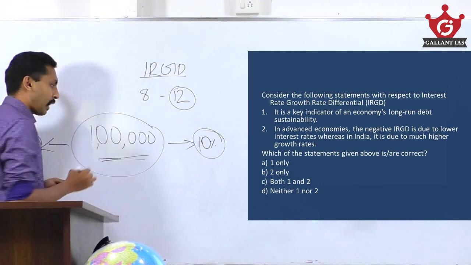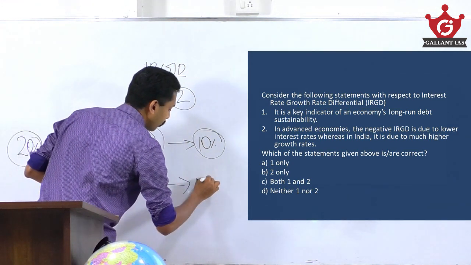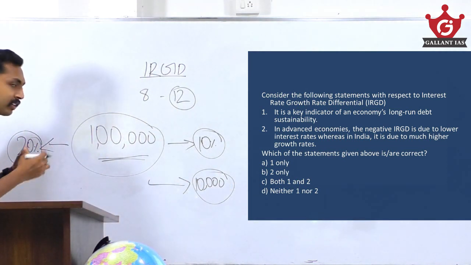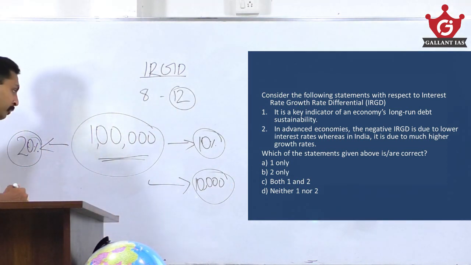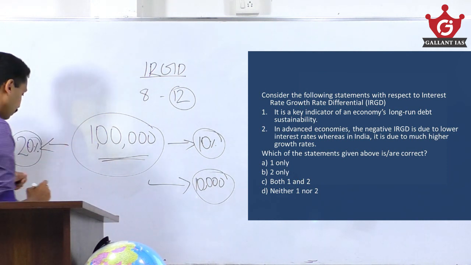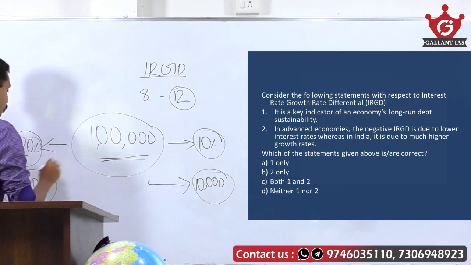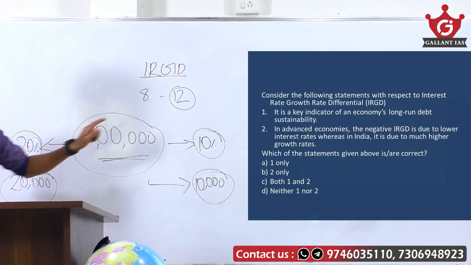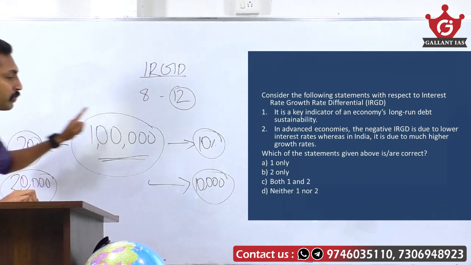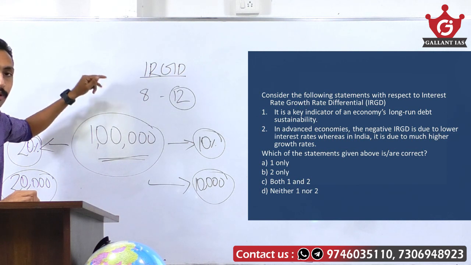That means out of the 1 lakh, 10%, 10,000 rupees we have to pay as interest. The return we are getting for this investment is 20%. That means from this investment, we are having a growth of 20,000 rupees every year. So the growth of this investment is 20,000 and the interest we have to pay is just 10,000. This means we can effectively pay off this interest from the return we are getting from this investment, even though we started through taking a loan.